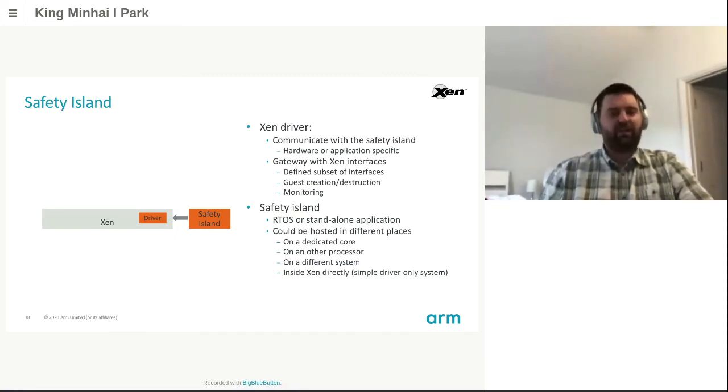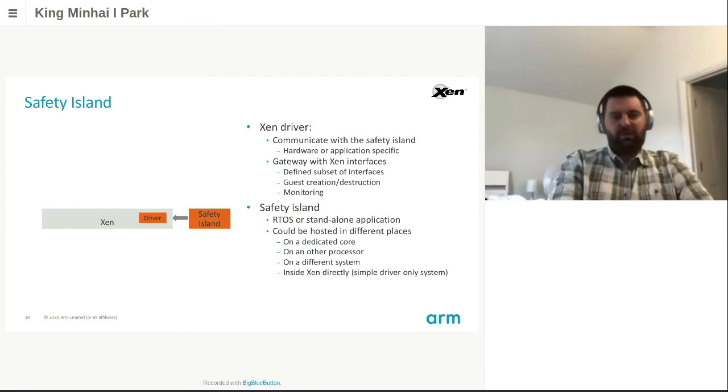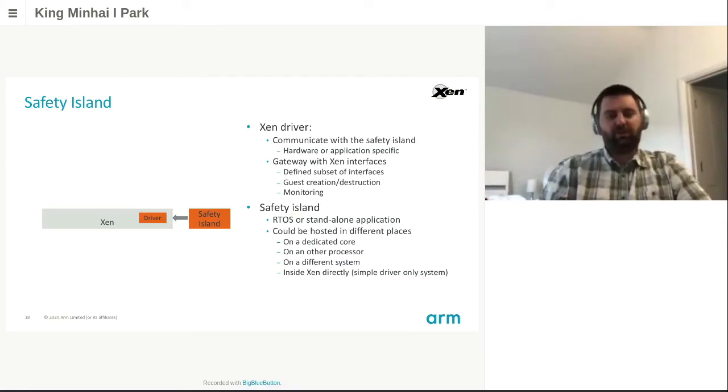The driver would act as a gateway with a subset of Xen interfaces usually accessed by DOM0 through hypercalls. Those would be the ones required to create or destroy guests and some of the interfaces to manage and monitor them. On the other side, the safety island will communicate with this driver.